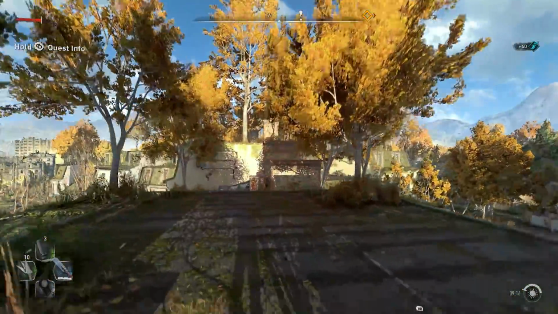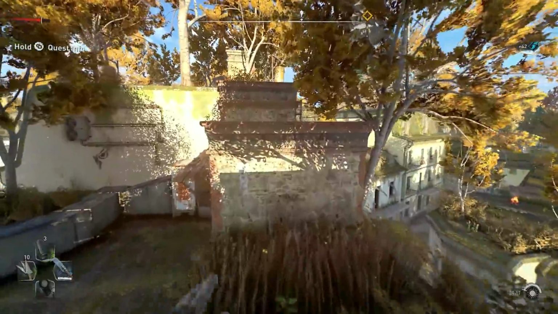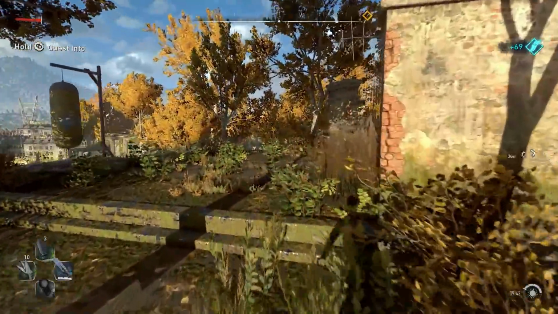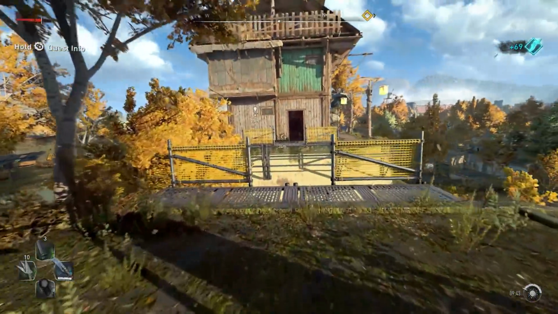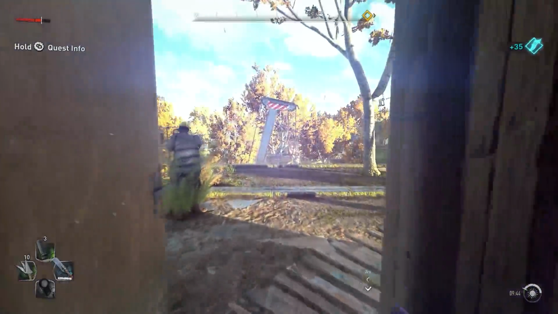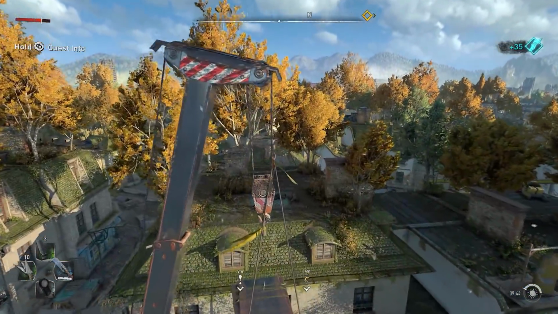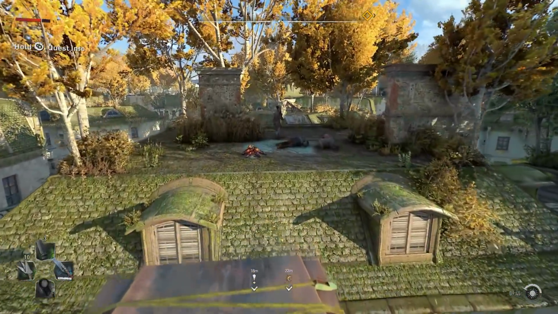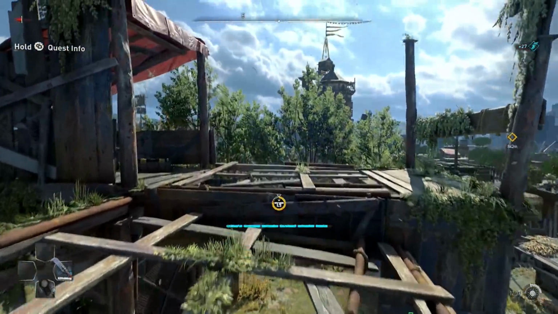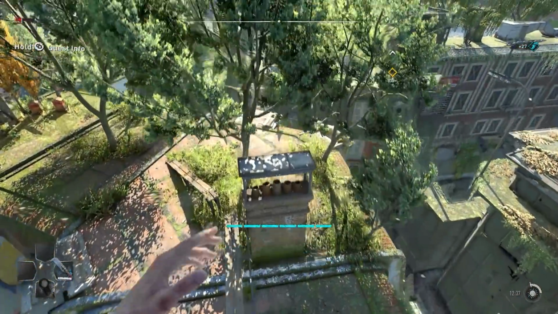There are certain buildings from which you can slide down and get a boost jump for a cool landing on the cars, or you can use a paraglider mid-air to reach a further distance. Honestly, I feel like if there was a sprint button, then the floatiness could be solved in some cases. So Techland, you guys have done a great job with everything related to parkour. Even the surrounding area, the whole environment supports the parkour, and people who will play this game, you guys are going to have an amazing time doing parkour around the city.